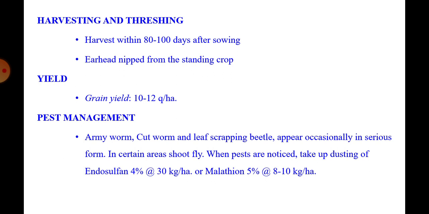Pest management: armyworm, cutworm, and leaf scraping beetle appear occasionally in a serious form in certain areas. Shoot fly also. When pests are noticed, take up dusting or spraying of endosulfan 4% at the rate of 30 kg per hectare, or malathion 5% at the rate of 8 to 10 kg per hectare.